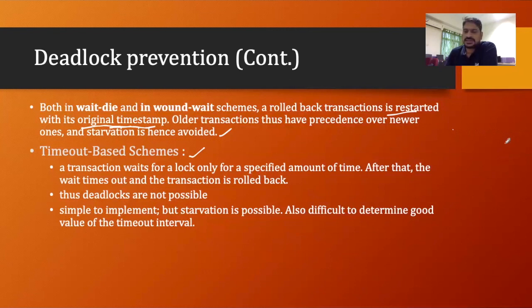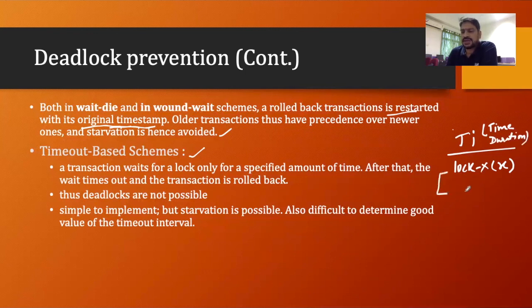So what it says is that when we issue a lock on any value, that lock will be allotted to Ti for some time. So there is a time duration, and because of the time duration, Ti is not going to hold it forever.